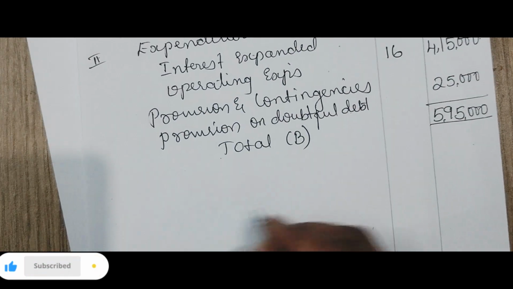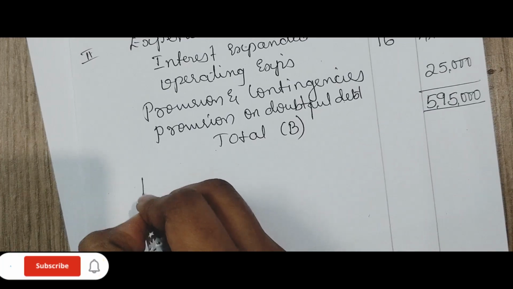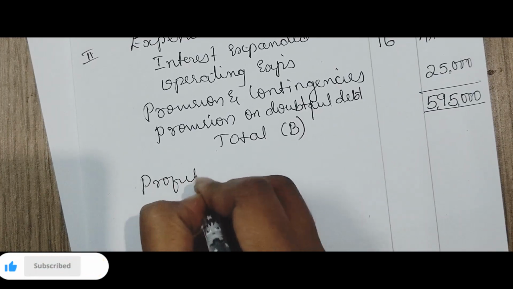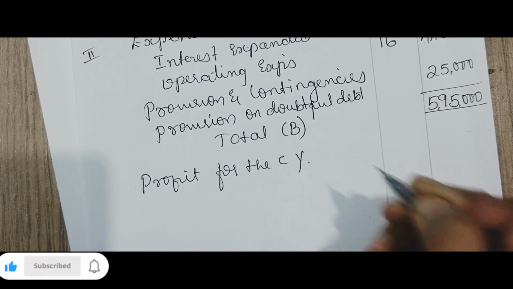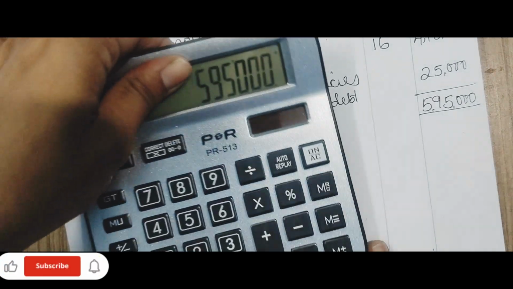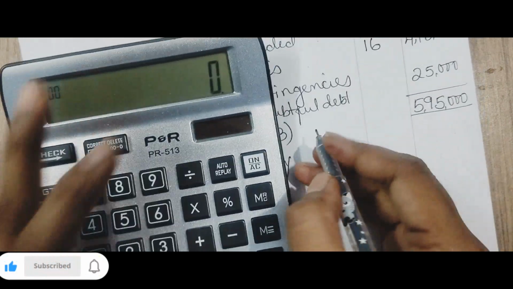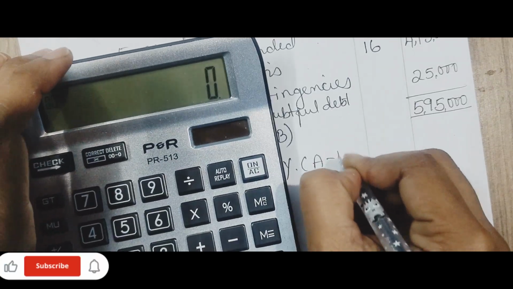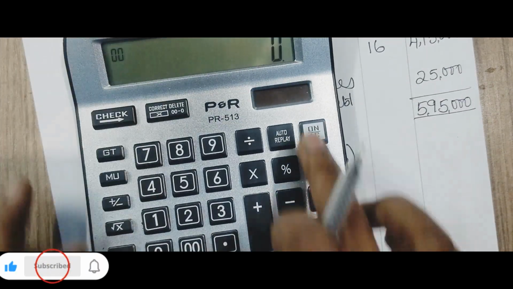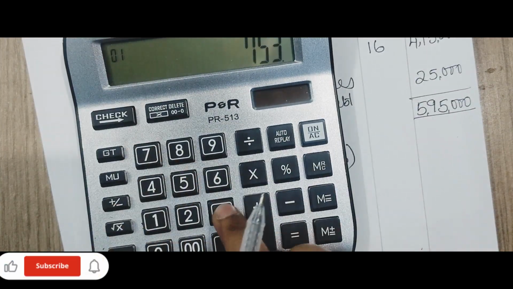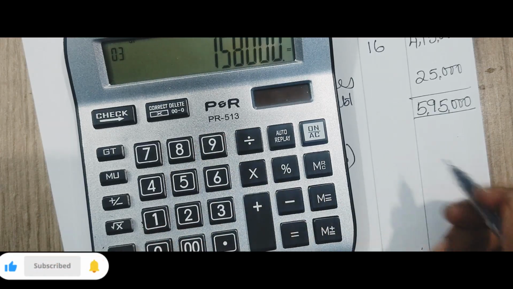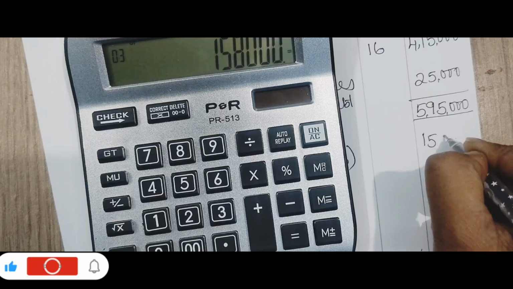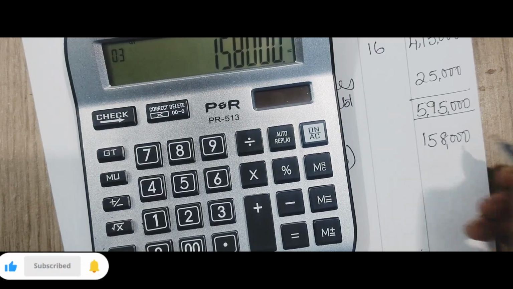Now we have profit for the current year. Profit for the current year is from your total A minus B. Income minus expenses, 7,53,000 minus 5,95,000. 1,58,000.